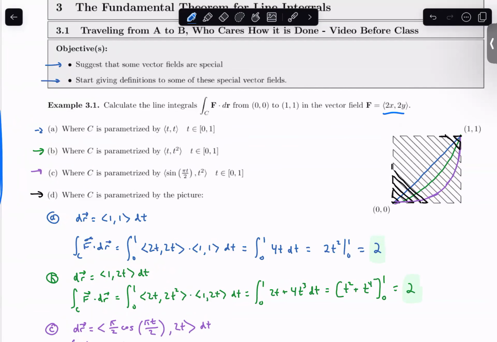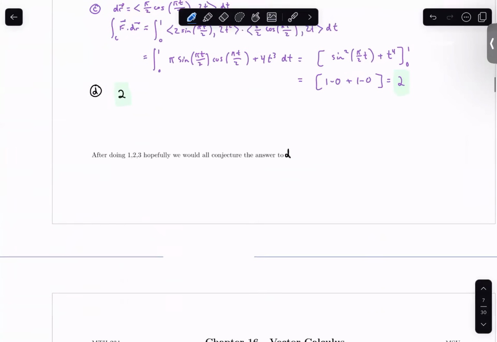Again, when I'm thinking about line integrals with vector fields, I'm thinking about the amount of work that it requires to push a particle or something like this. The vector field's going from 0, 0 to 1, 1. And so it's rather remarkable that no matter how you travel, this vector field is always doing the same amount of work. That's not obvious that that would happen. And yet it seems to.